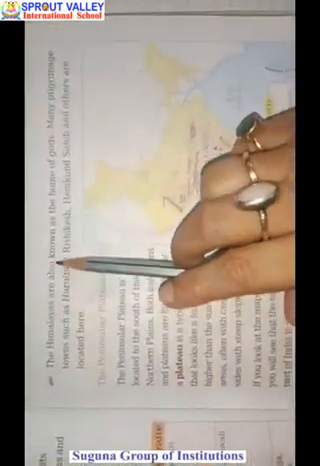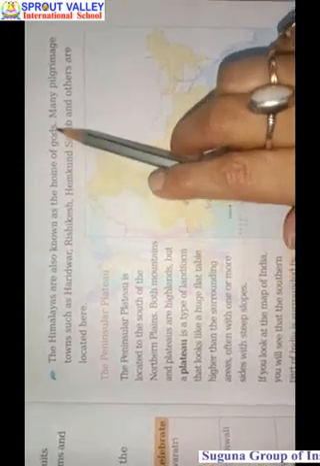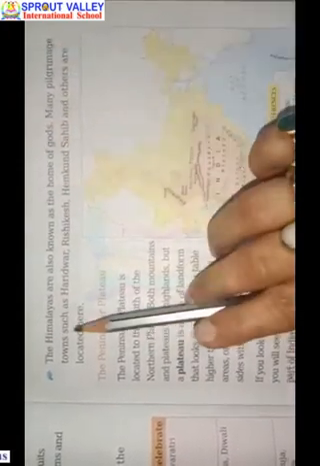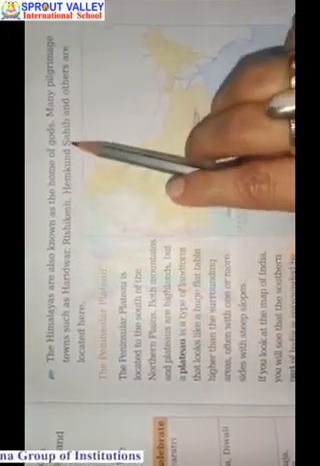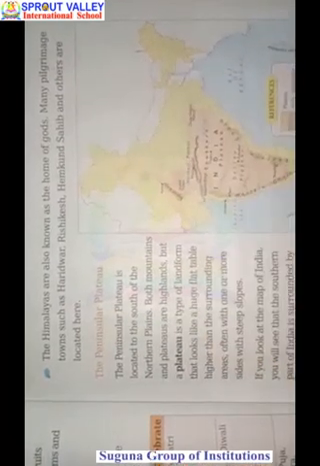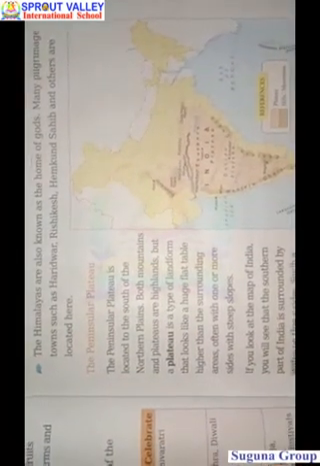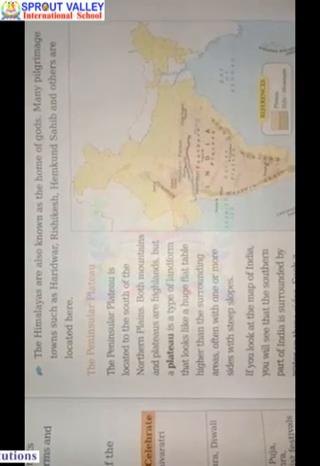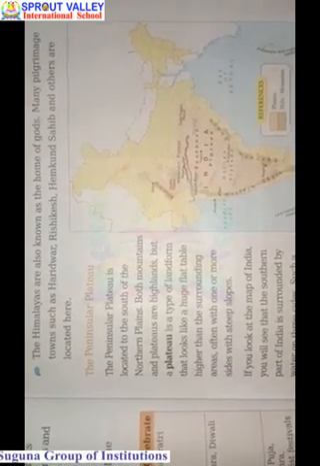The Himalayas are also known as the home of gods. Many pilgrimage towns such as Haridwar, Rishikesh, Hemkund Sahib and others are located here. So the region of Himalayas, or the mountains of Himalayas, are very important for us.